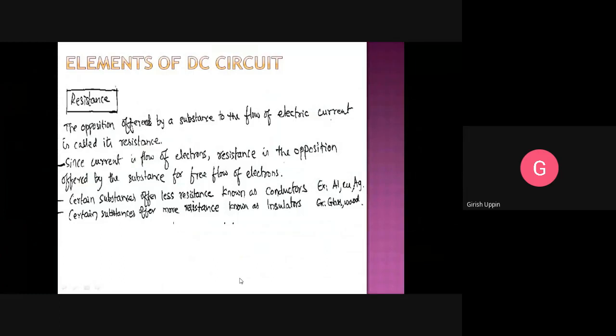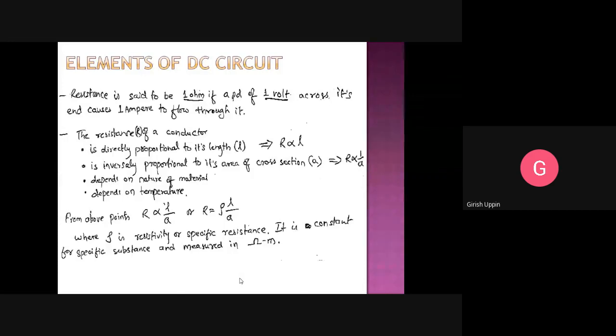Okay, now we know what is a resistance, what is a conductor, what is an insulator, and resistance is measured in terms of ohms. Resistance is said to be 1 ohm if a potential difference of 1 volt across its ends causes 1 ampere to flow through it. Means if we apply 1 volt of potential difference across a resistor, and 1 ampere current flows, then we say that the amount of resistance offered by that particular resistor is 1 ohm.